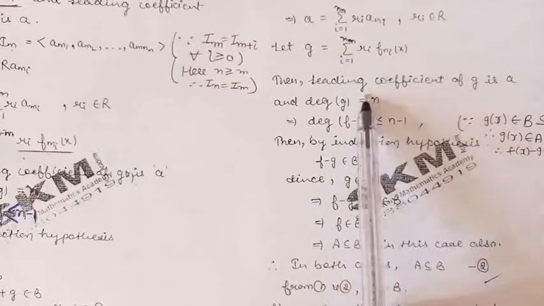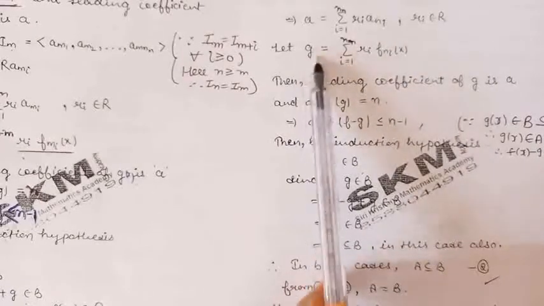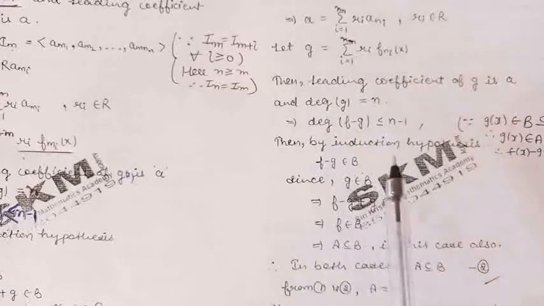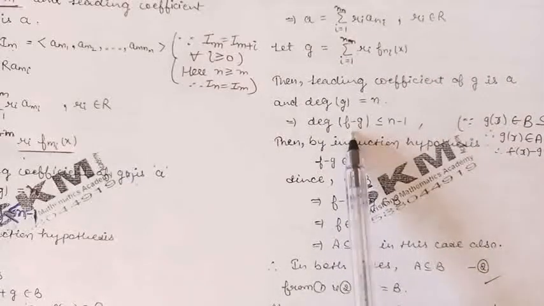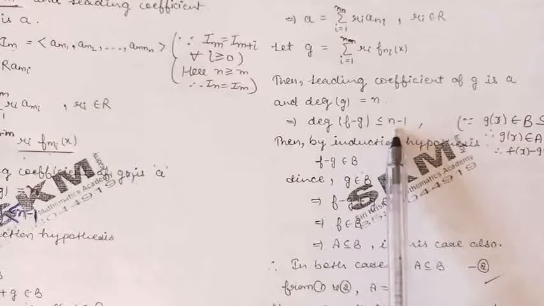Now the leading coefficient of this polynomial is a, and its degree is n. So the degree of the polynomial f minus g will be at most n minus 1.